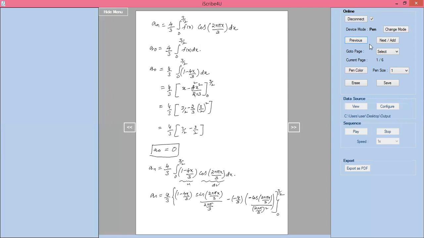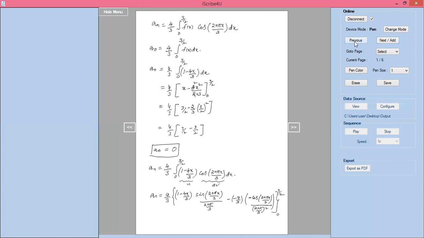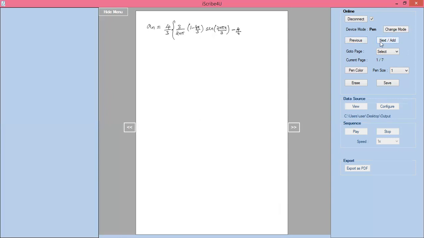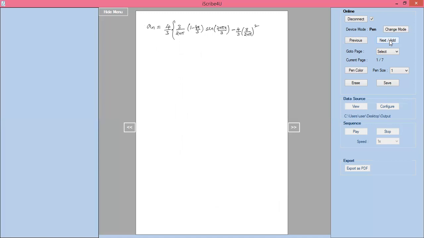Next one I will write minus. Here what is there: 3 divided by 2nπ whole square, here minus 4 by 3, minus 4 by 3 into 3 divided by 2nπ whole square. We'll write like this: 4 by 3 into 3 divided by 2nπ whole square into cos 2nπx by 3. Already minus minus I multiplied, cos 2nπx by 3.